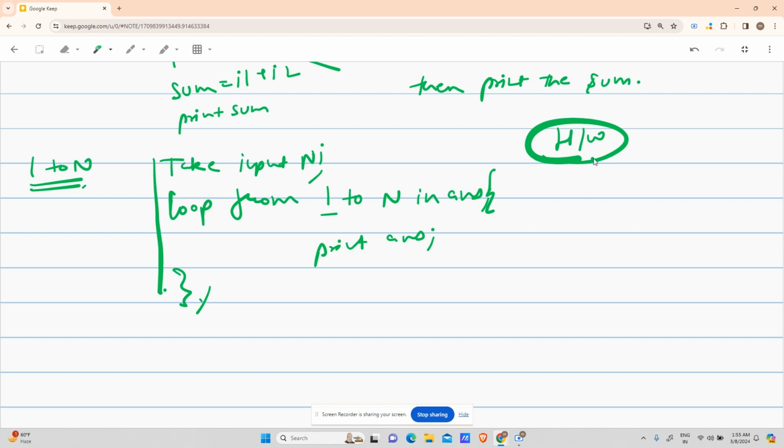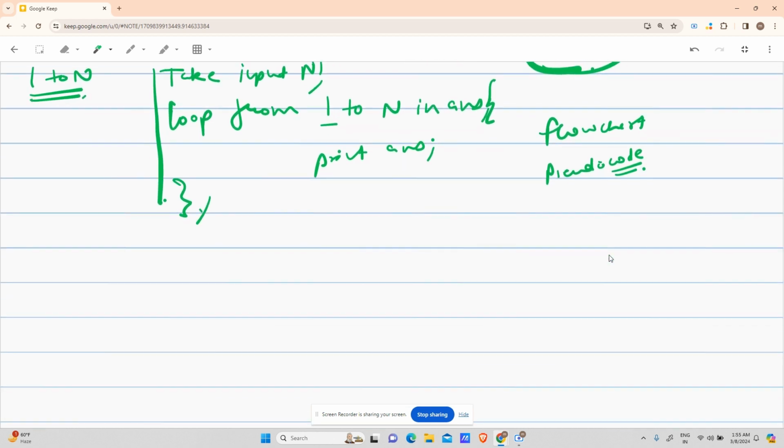Okay, so these are the two codes, that are flowchart and pseudocode, right? Now, does your machine actually cover flowchart and pseudocode? Does your machine know about flowchart? Like, if I tell the machine that this is my flowchart, run the code according to that, or this is my pseudocode, run the code according to that, will it be able to listen? No. So up till now, we have just discussed how we are able to express our algorithm to another person, right? We have not yet expressed our algorithm to the computer. We will learn that in the next lecture.